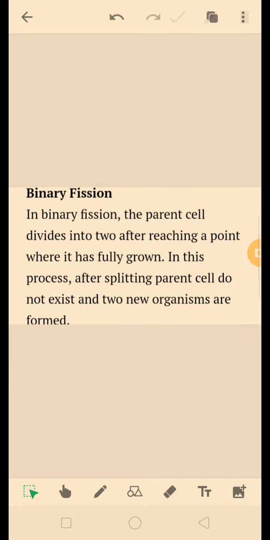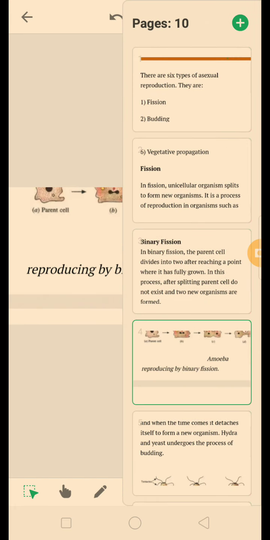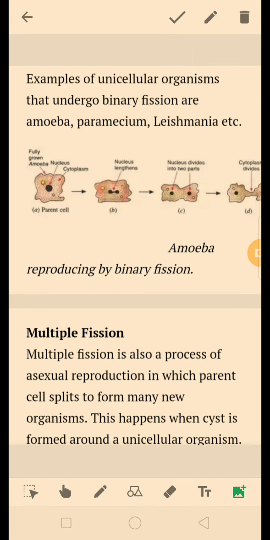Now, let us see next. Examples of unicellular organisms that undergo binary fission are amoeba, paramecium, leishmania. Now, multiple fission. You can see in the diagram of binary fission, the parent cell is there, then nucleus divides into two, then cytoplasm divides and the two new organisms are formed. Now let us see multiple fission.